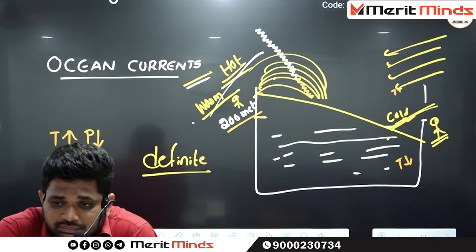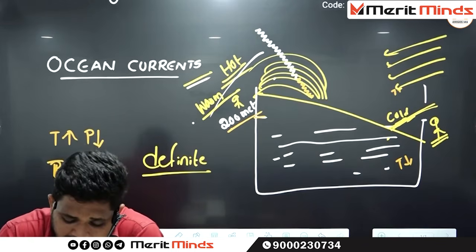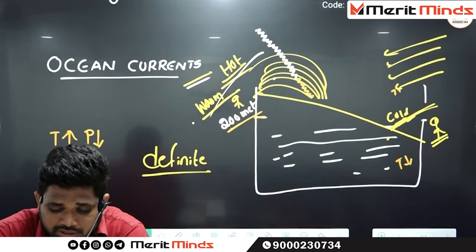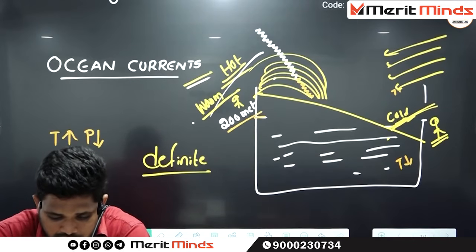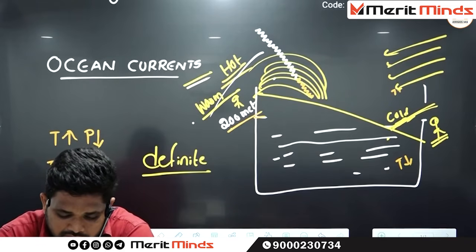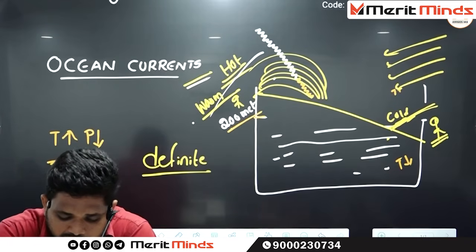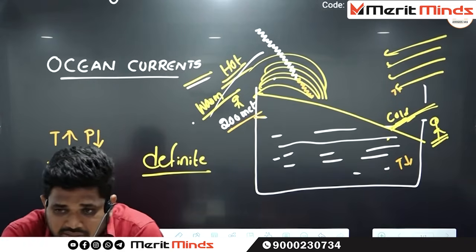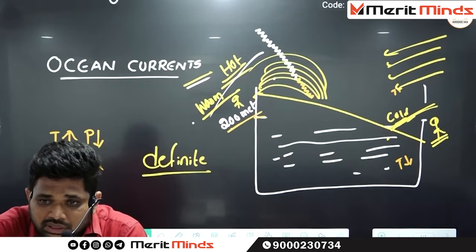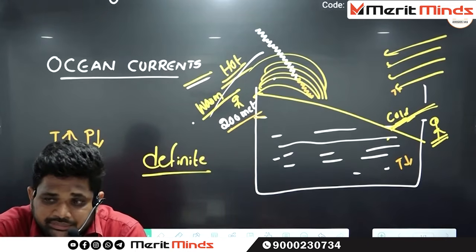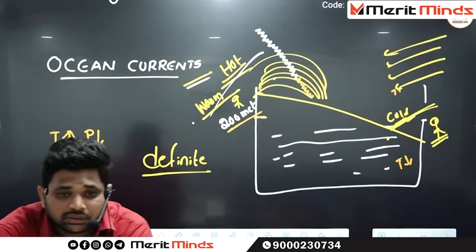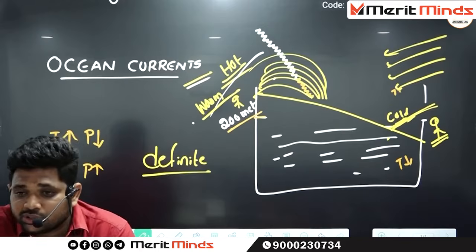The next point, based on temperature, there are two types of currents. The first one is warm ocean current. The second one is cold ocean current.